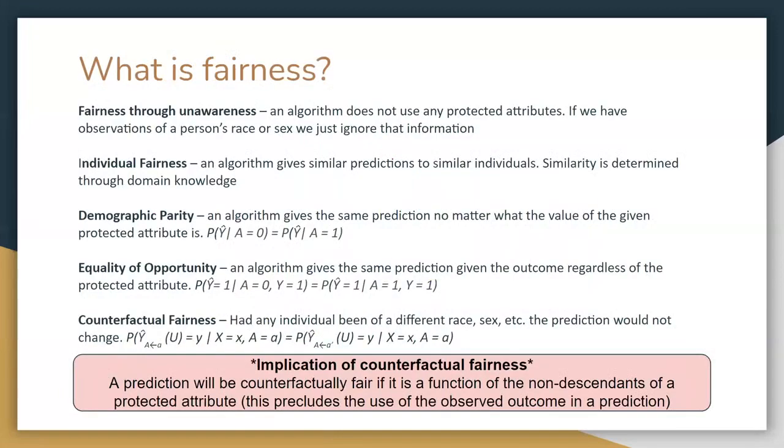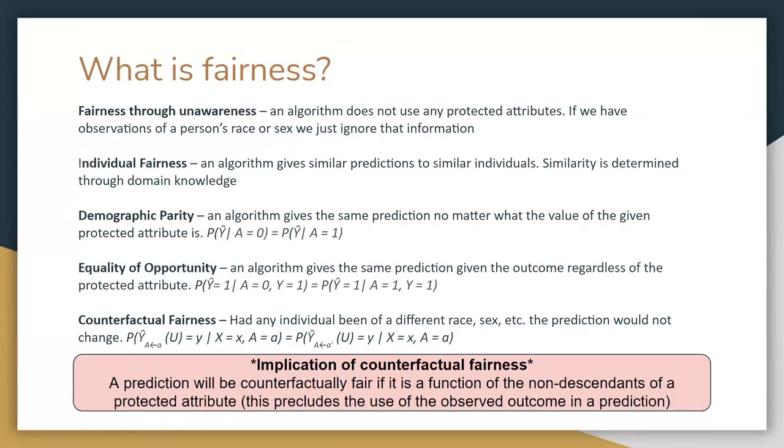Next slide, please. To understand how we evaluate fairness, we must define what it means. Below are definitions presented by the authors. Fairness through unawareness: an algorithm does not use any protected attributes. If we have observations of a person's race or sex, we just ignore that information.